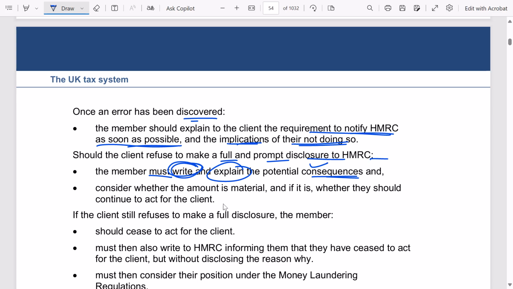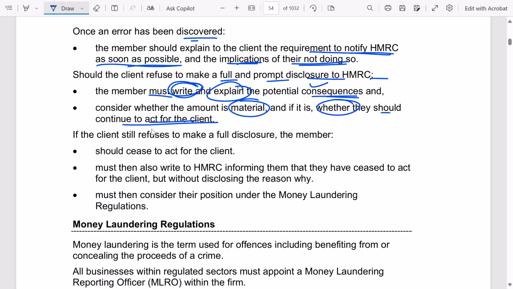And further, you also need to consider whether the amount is material or not. If the amount is material, you need to decide whether you should continue to act on behalf of the client. Further, if the client refuses to make the full disclosure, the member should cease to act for the client. If the client is not ready to disclose this, then stop acting for the client anymore.